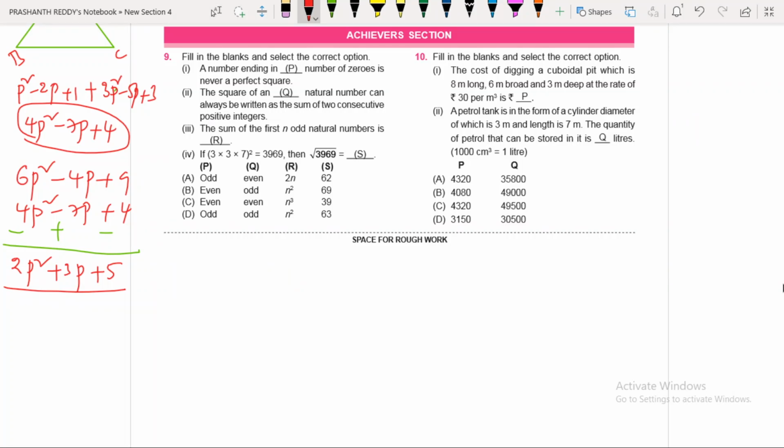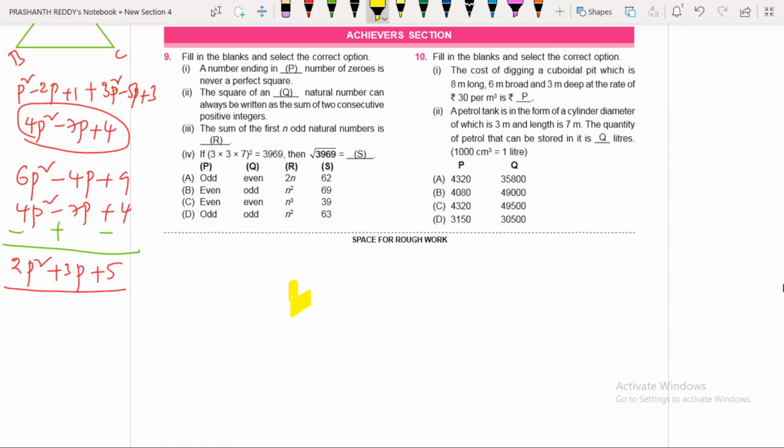Okay, nice. See, in order to answer this, whenever this kind of situation arises, you just have to do the elimination method. Elimination method is the best method. Now, what can we take here? First observe here. A number ending in dash number of zeros can never be a perfect square. You know already, a perfect square never ends with an odd number of zeros. Yes or no? Because if you take the square of the number, you are going to get 2 zeros. Square means 2 zeros. 0 square means 0, 0, 0.